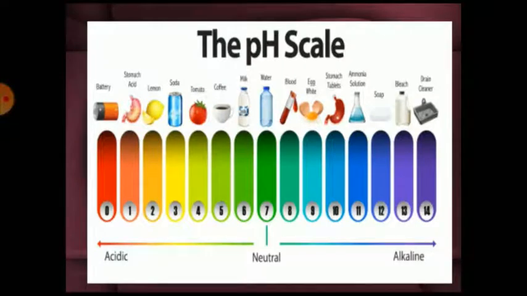And the pH values show the increasing and decreasing order of hydrogen ion concentration and OH ion concentration. When pH is equal to 7, that is neutral, and 6, 5, 4, 3, 2, 1 to 0, this is acidic medium. It means hydrogen ion concentration increases for the acidic medium, and for alkaline medium, OH ion concentration increases.